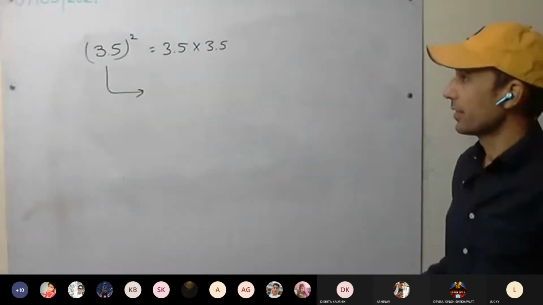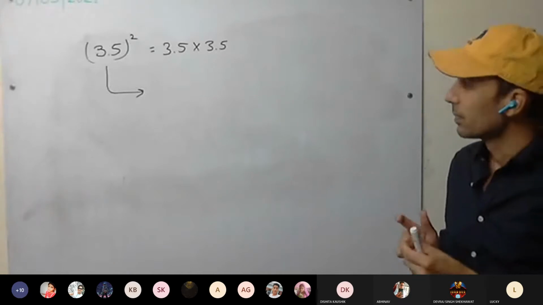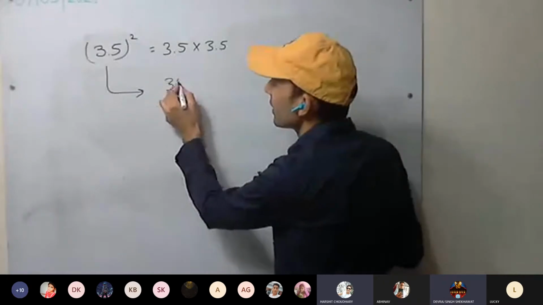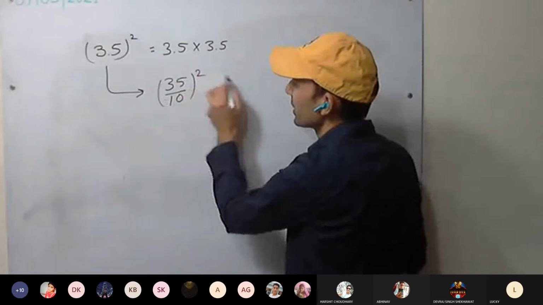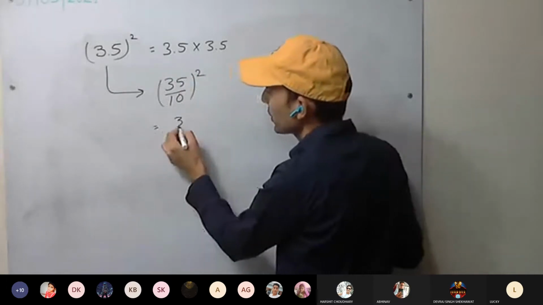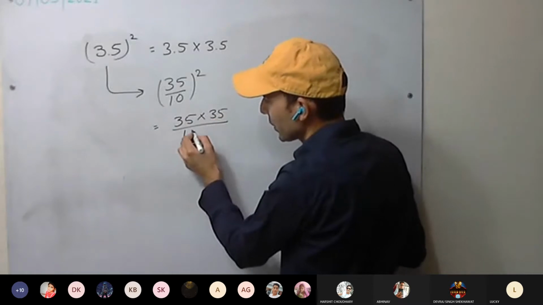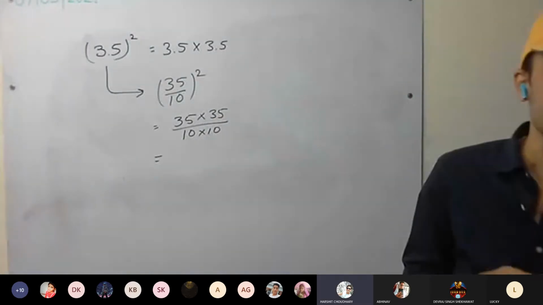How you can do the other way? 35 upon 10 into 35 upon 10. This is more easy because you don't have to play with decimal. So it will be how much? 35 into 35 divided by 10 into 10. 35 into 35, how much?